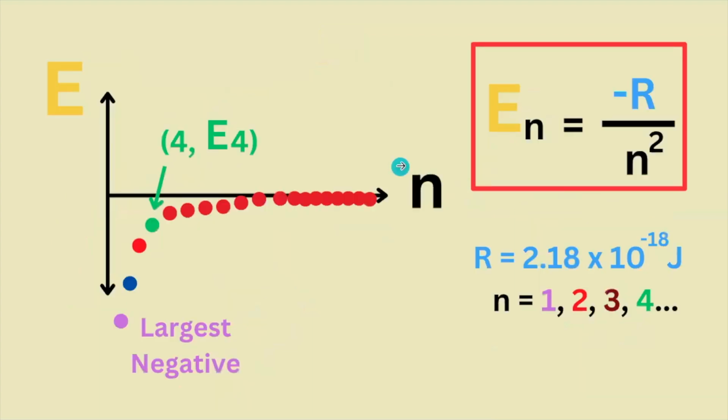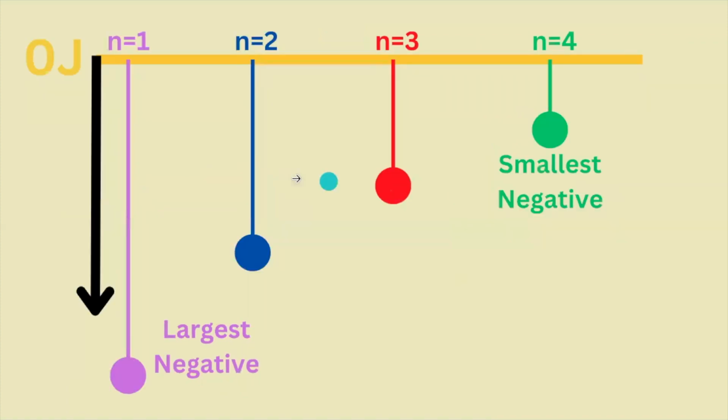This is exactly why shell energies and correspondingly the electrons which occupy these shells have negative energies, because energy was released in forming a bond relative to this 0 energy starting point. If we zoom in on the energy of the first 4 shells, we see how this works more clearly.